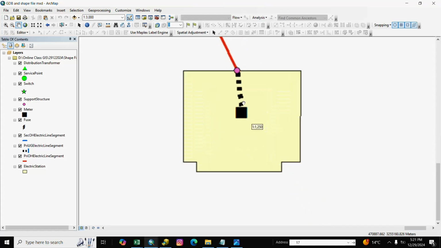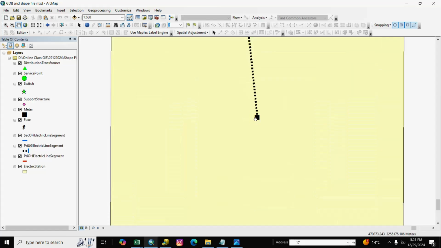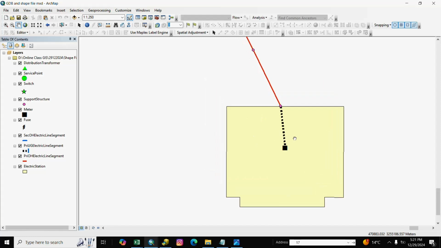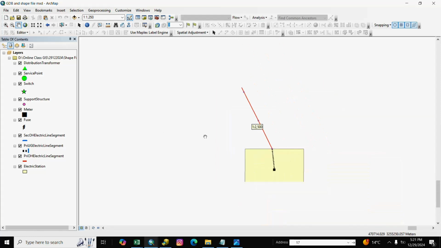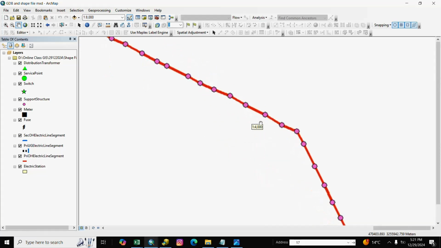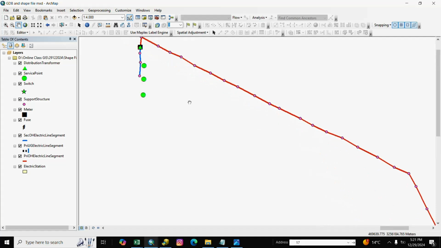Here is primary UG, and here the substation meter. You see here the substation meter. Here is the electric substation and meter, UG line and HT primary OH line and DTR.